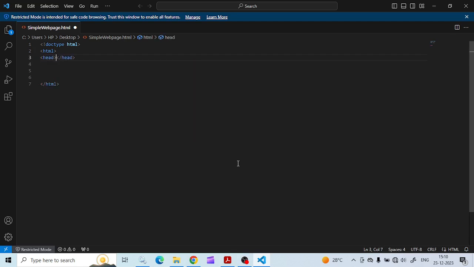Then in the HTML we have the head tag. In the head we have a title tag. We write the title for the web page. All right, so title of the web page is